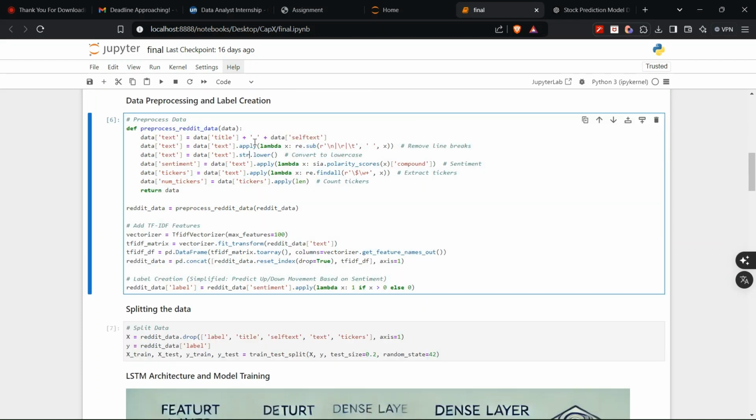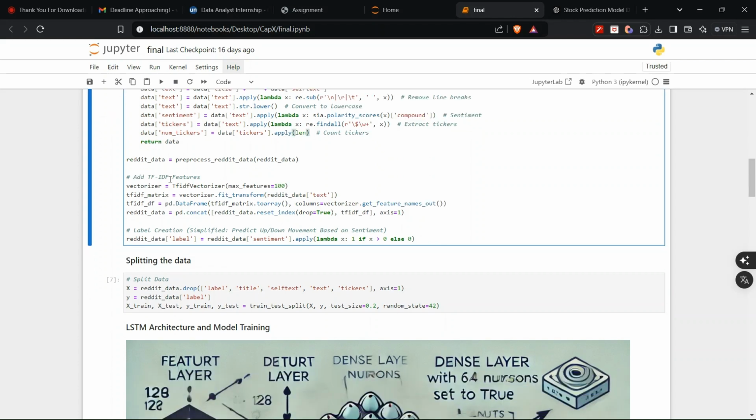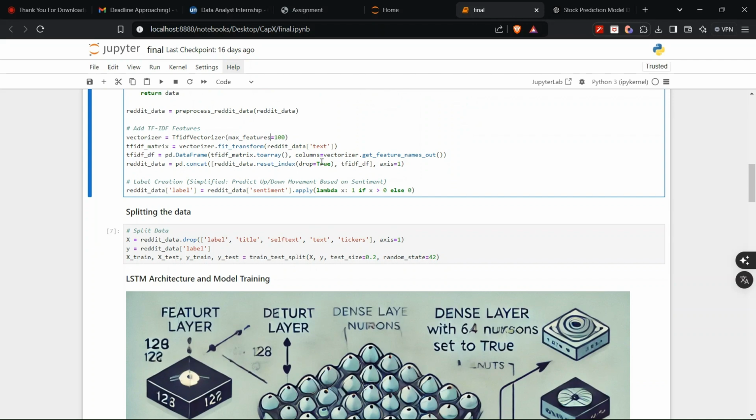Once we get the data, we need to clean it and pre-process it. All those steps are covered under this part. So this is the pre-processing part: removing line text, converting to lowercase, sentiment analysis, and all those things will be done here. And finally, we'll be vectorizing the data so that it can be transformed into a linear dimensional form, which is helpful to be fed into the model to train it further.